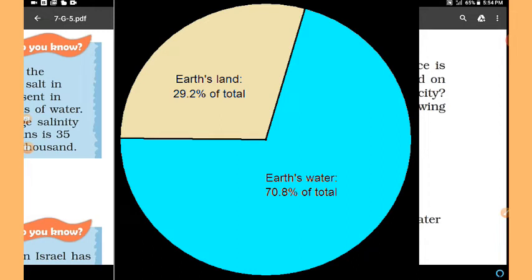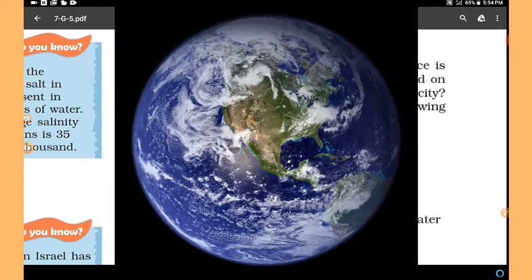Earth's land is 29.2% of the total area on the earth, and Earth's water is 70.8% of the total area of Earth. So we can see, if there is more water than land on this earth, why do so many countries face water scarcity? Is all the water on earth available to us?